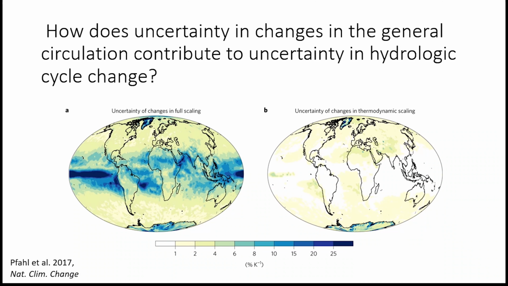The overarching question we set out to address with this work is, how does uncertainty in changes in the general circulation contribute to uncertainty in the hydrologic cycle change? This question is critical if we hope to improve our ability to predict hydrologic cycle change, primarily because the circulation response to climate change is the major source of uncertainty in future projections of the hydrologic cycle.